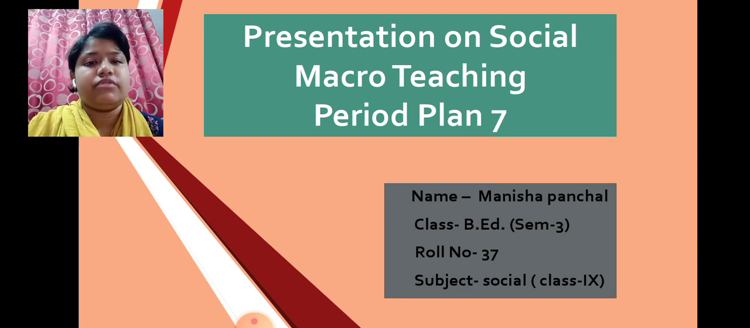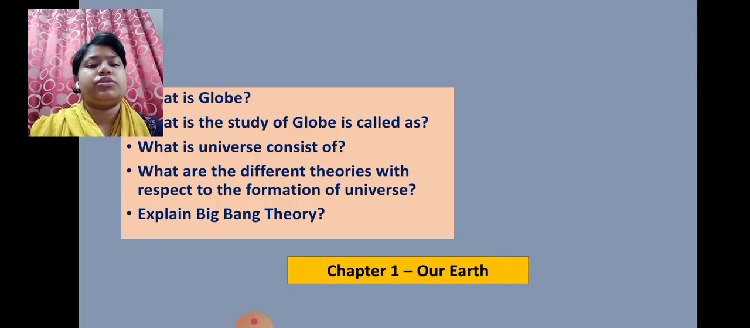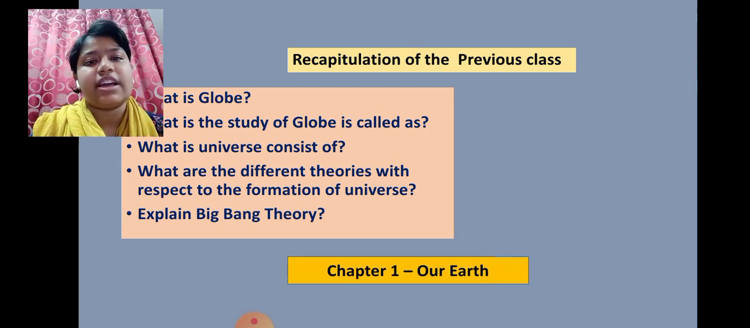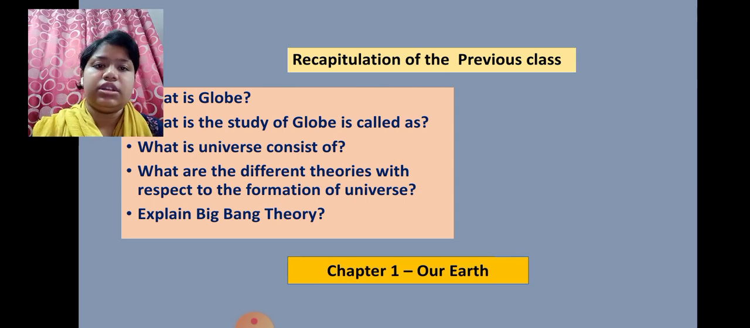So today we'll continue the chapter. Let's have a recap. What is the globe? The globe is the model of the Earth, and the study of the globe is called geography. What does the universe consist of? The universe consists of stars, planets, solar systems, asteroids, meteoroids, comets, and the sun. Different theories were explained at the start of the class: the Ptolemaic theory, then the heliocentric theory, and then the Big Bang theory.